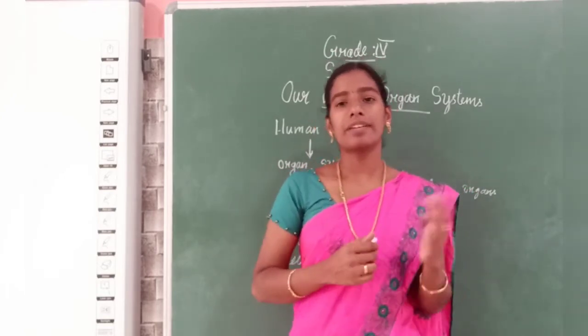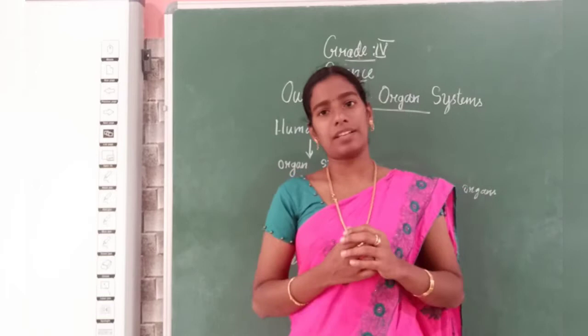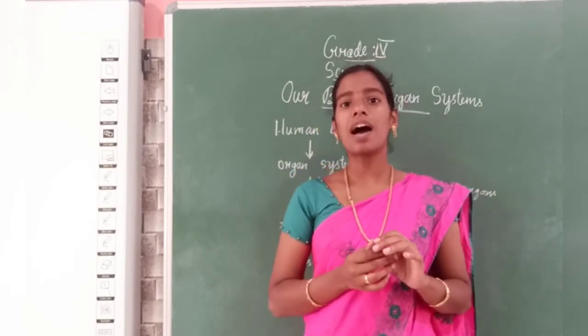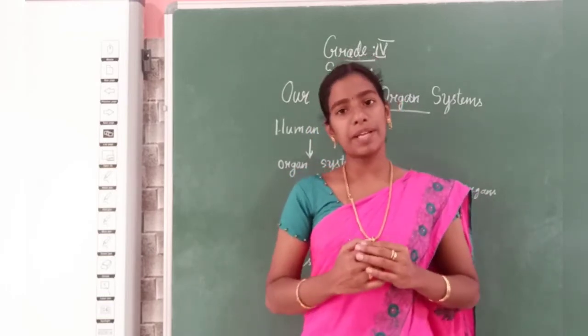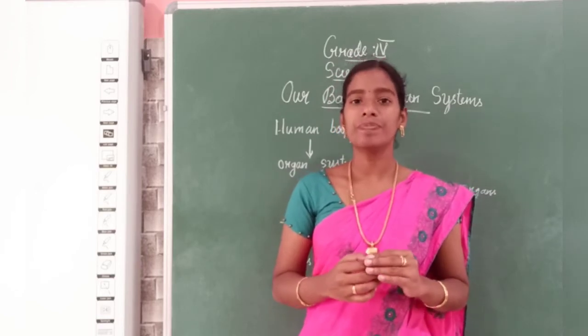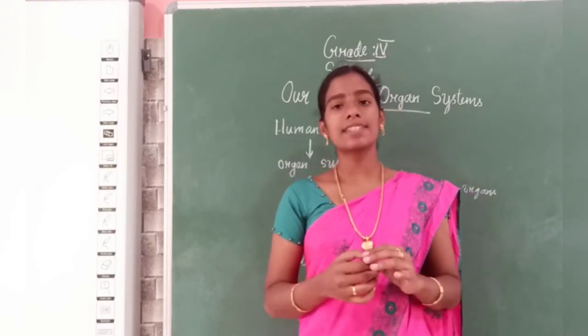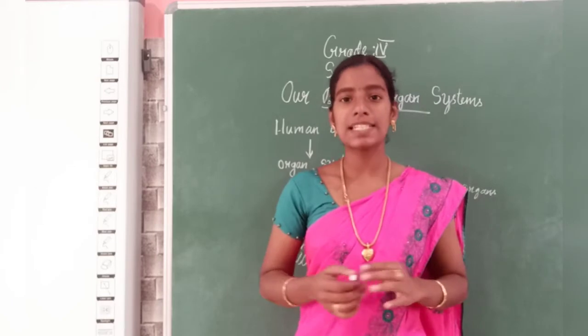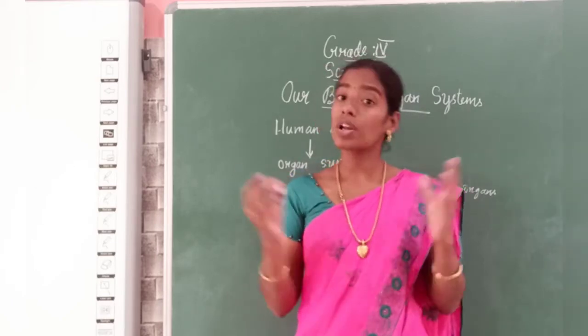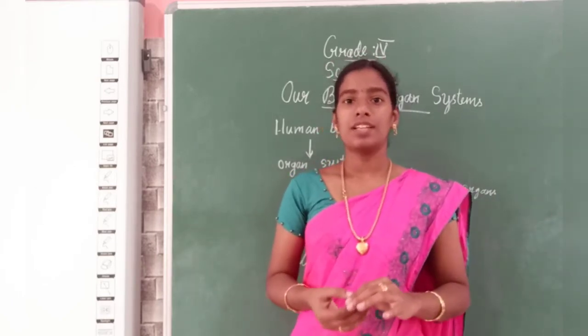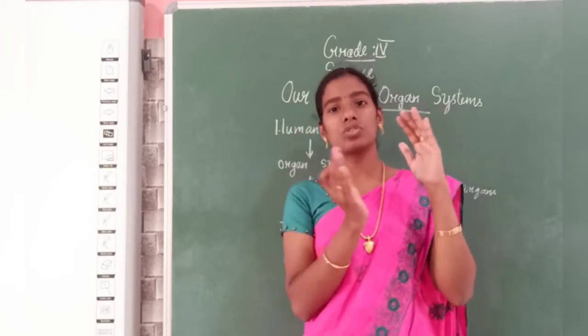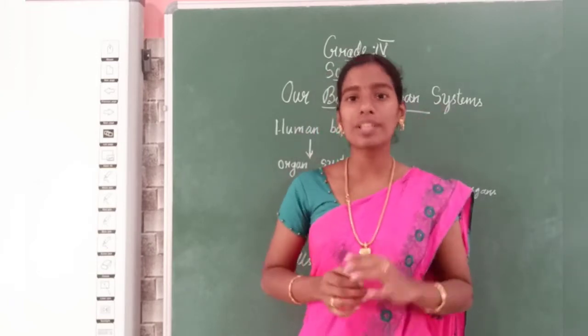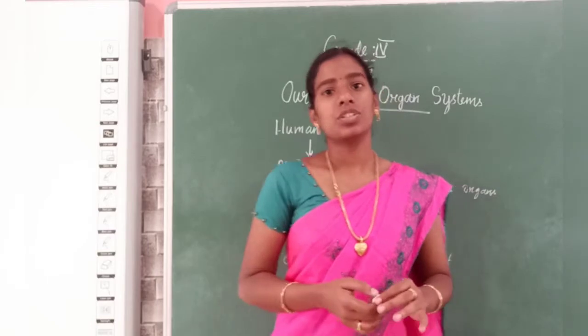Bricks, cement, many things. Like that, our body is made up of cells, tissues, organs, organ systems. So the terms used in organ systems we can learn today.